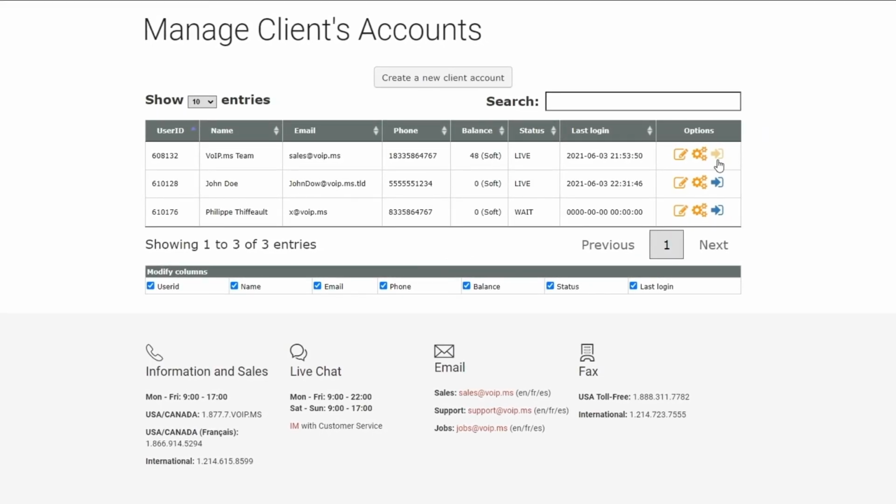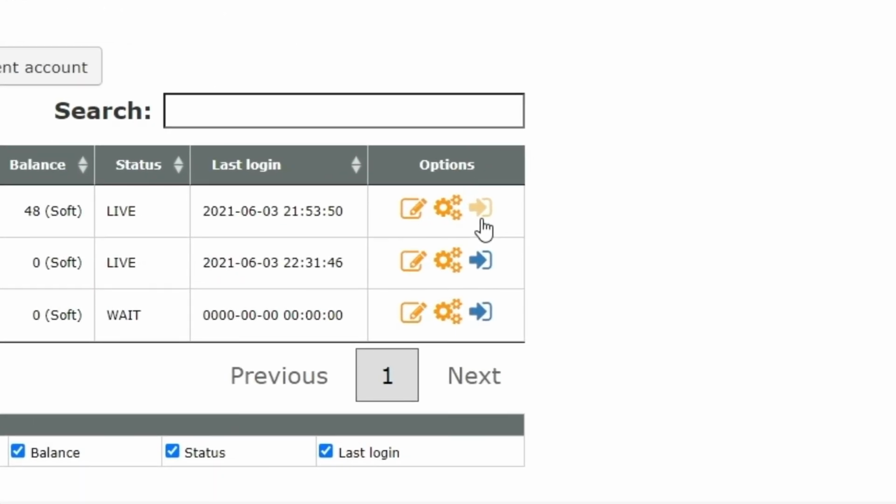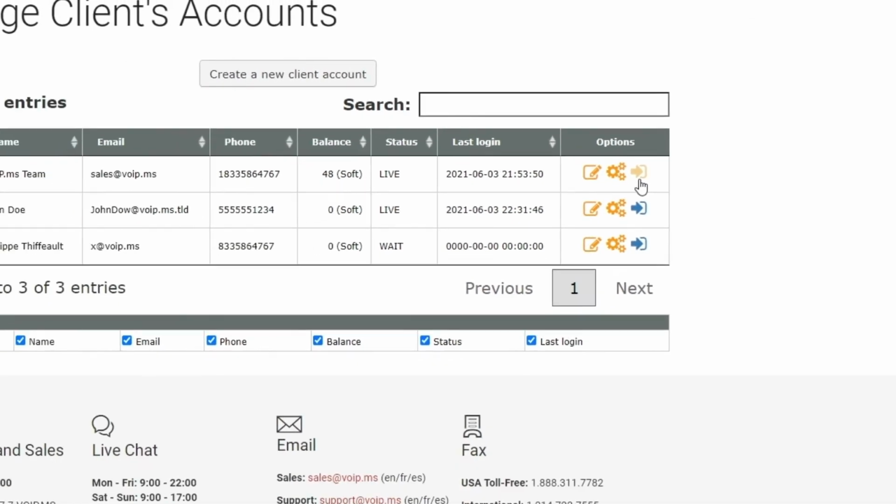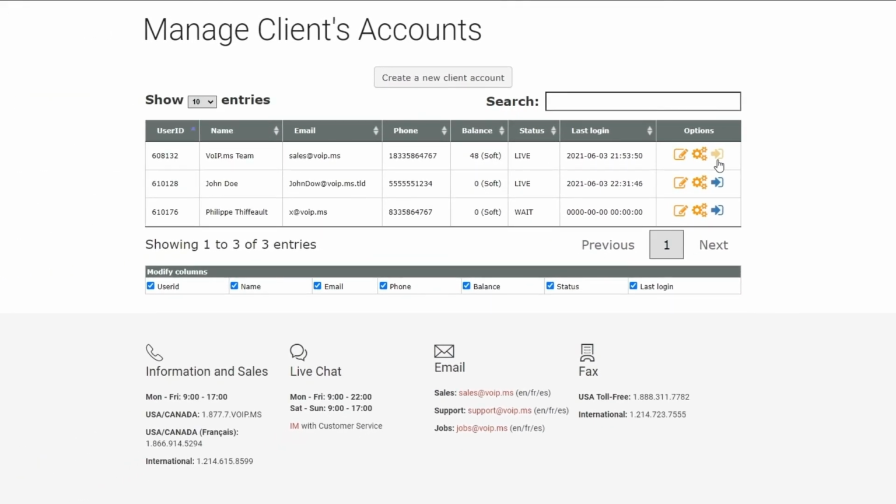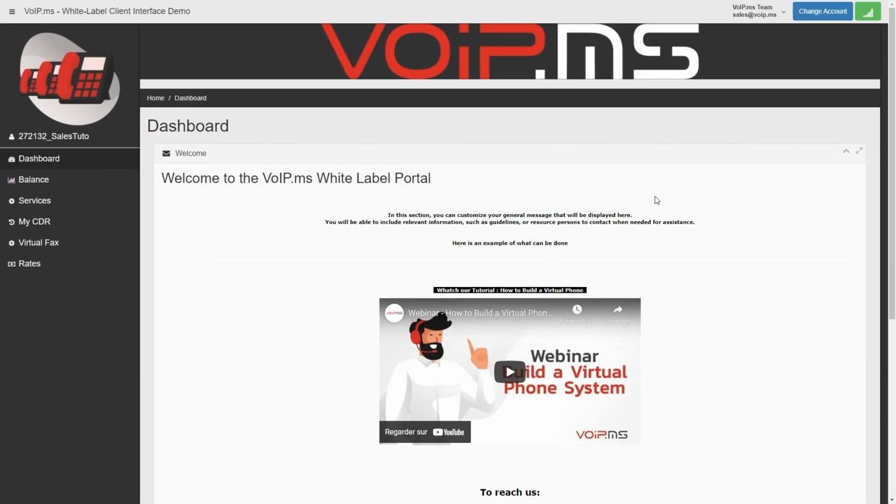The last action button, Login, will bring us to one of our next topic, the client interface. This button allows you to log into a specific client's interface. From their client's interface, you will be able to create a complete hosted PBX. Watch the part 3 of this series to know more about it.